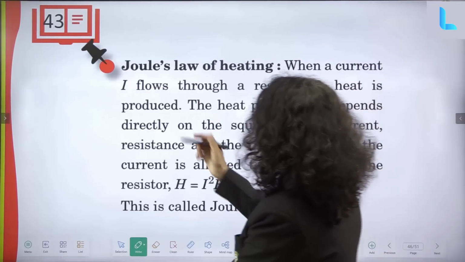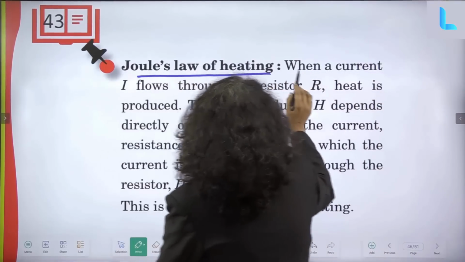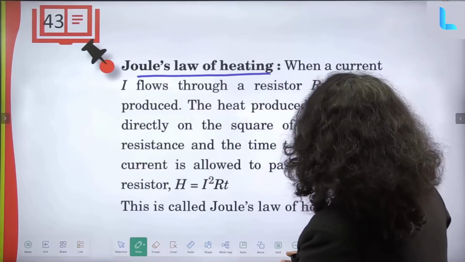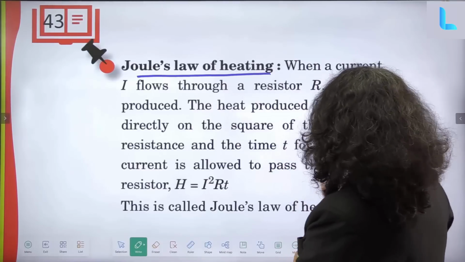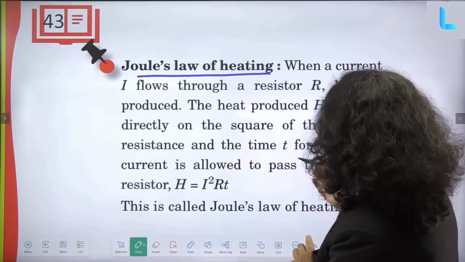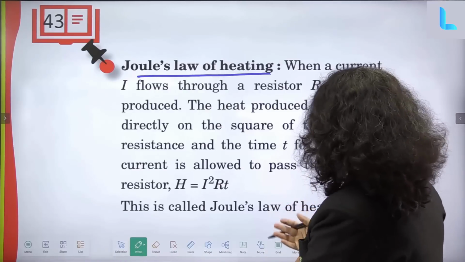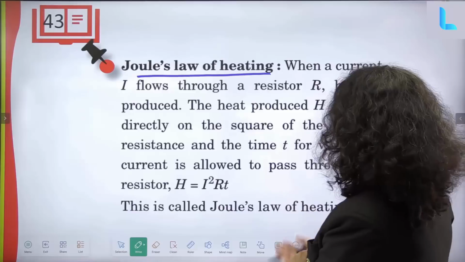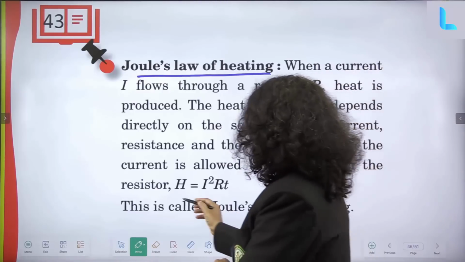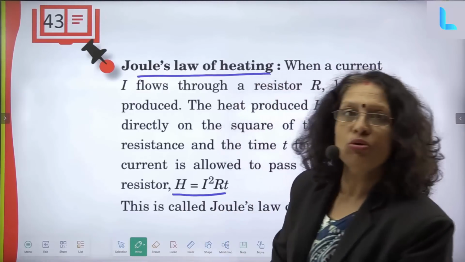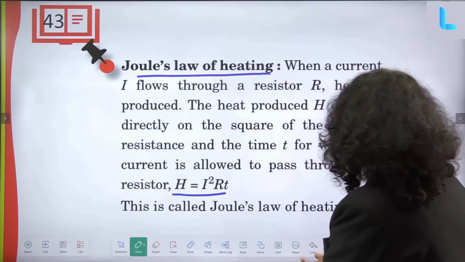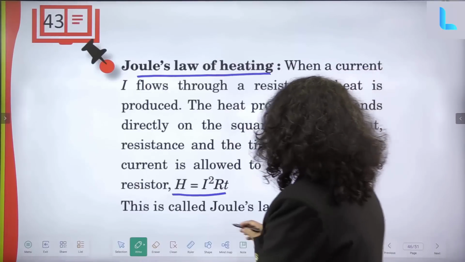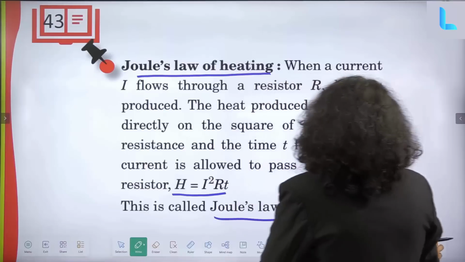Joule's law of heating: when a current I flows through a resistor, heat is produced. The heat produced depends directly on the square of the current, the resistance, and the time t for which current is allowed to pass through. So the formula is H equals I squared R t. This is called Joule's law of heating.